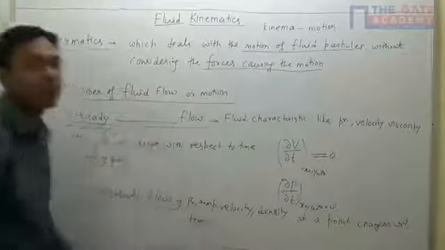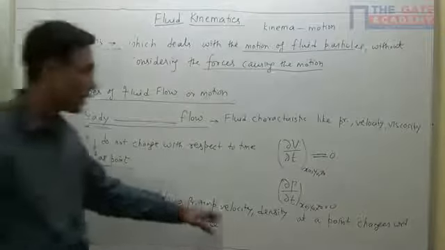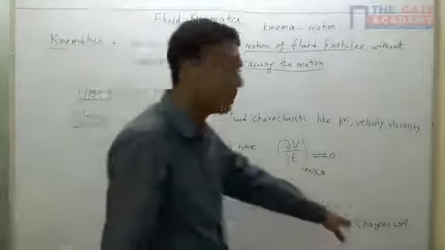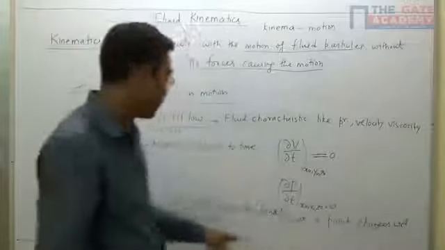So what will be the mathematical expression for this?